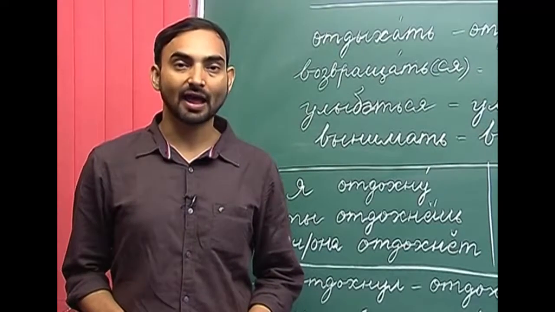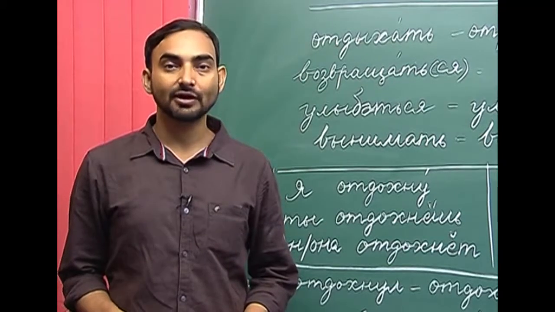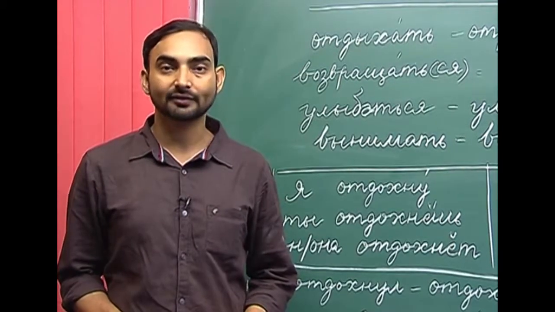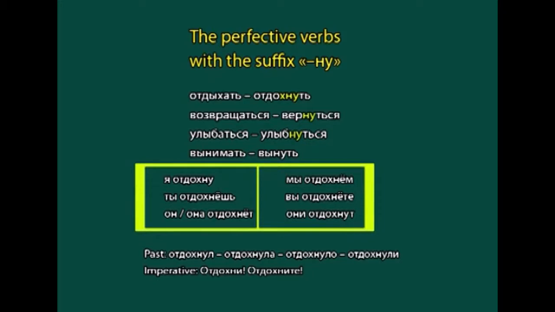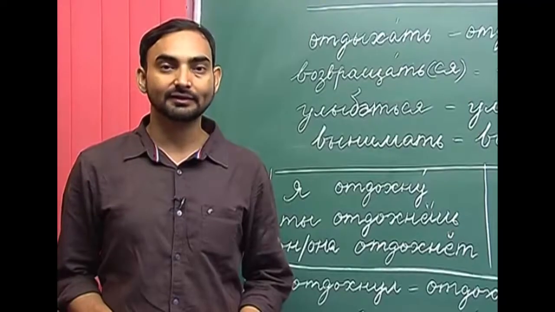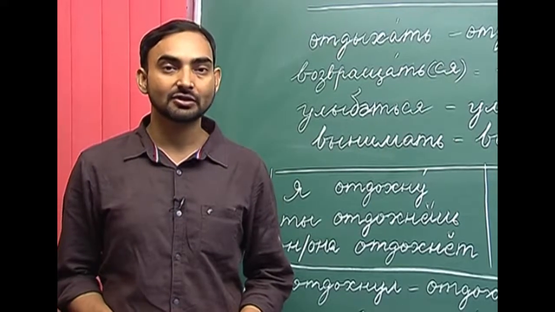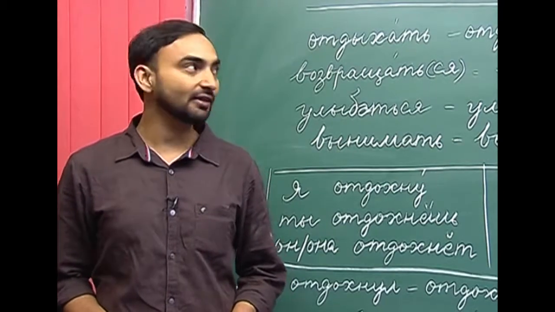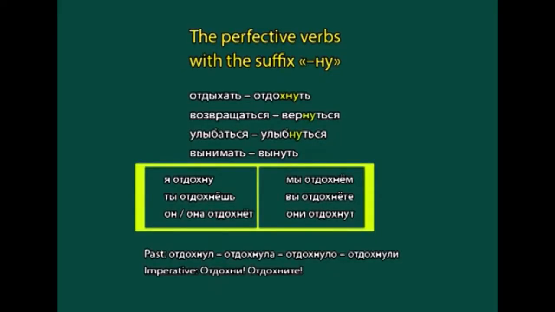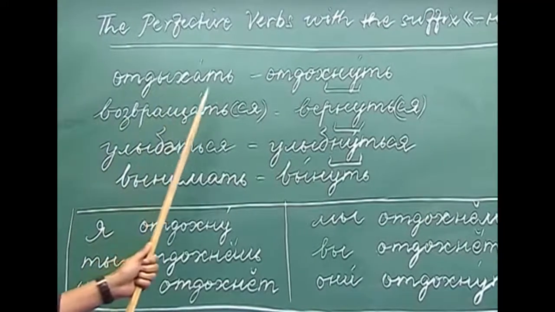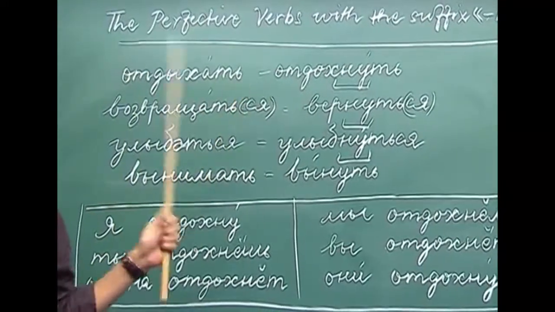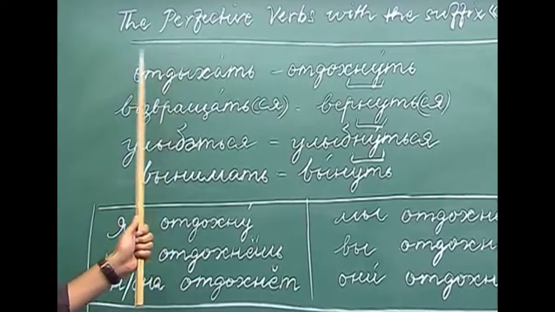The next topic we have for today is the verbs, the perfective aspects of the verbs with the suffix nu. So, there are certain perfective verbs which take nu suffix in order to be used as perfective aspect of the verb. For example, we have already discussed the verb ad-dikhaj. Ad-dikhaj is to take rest.